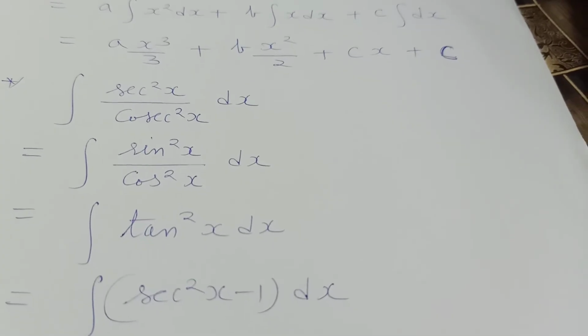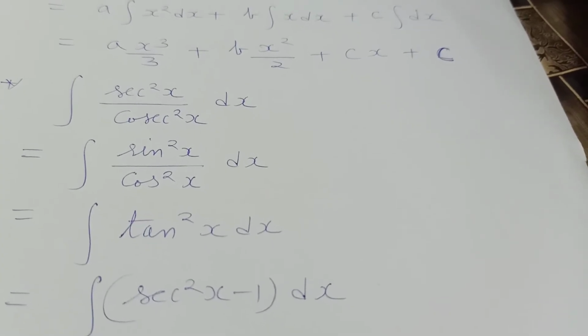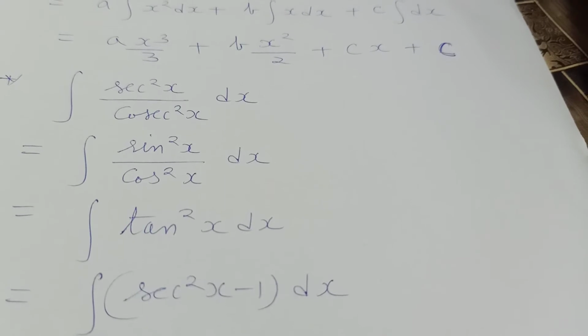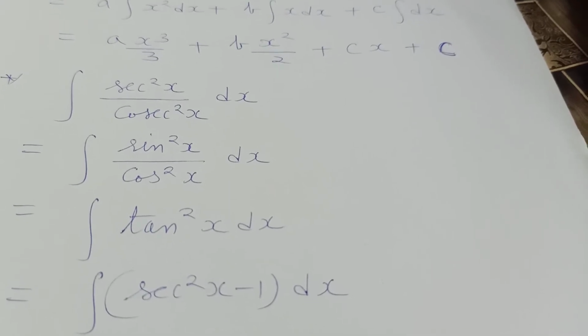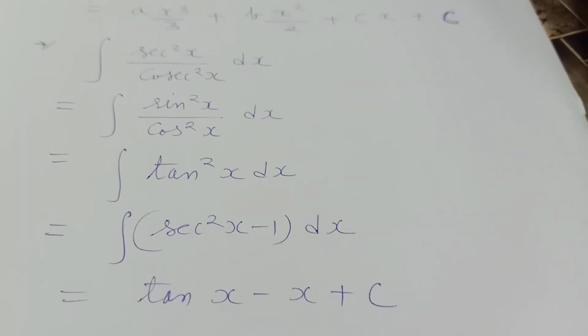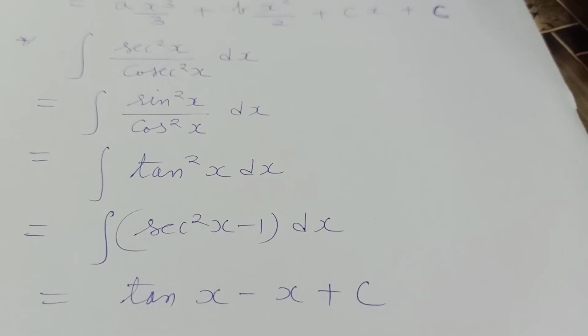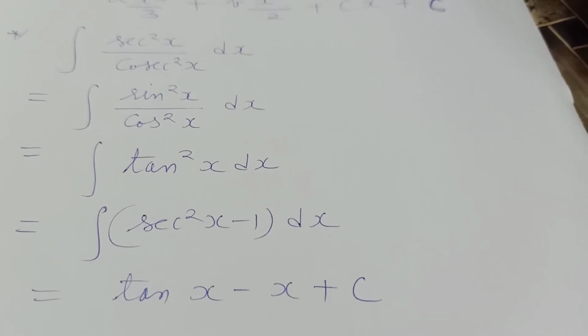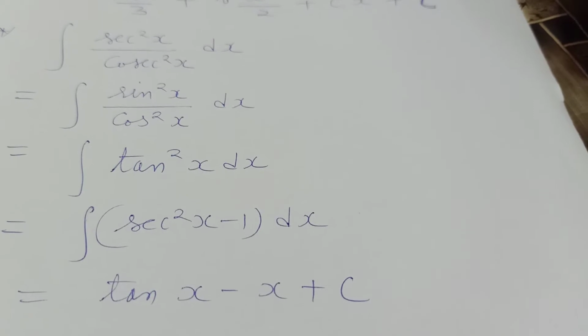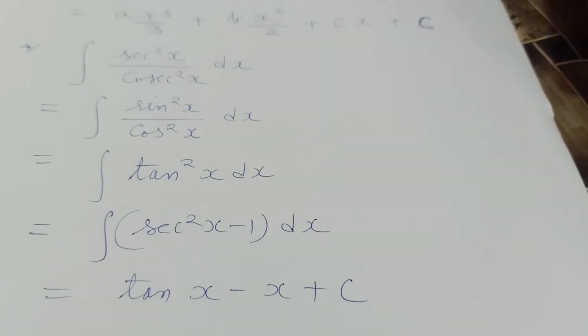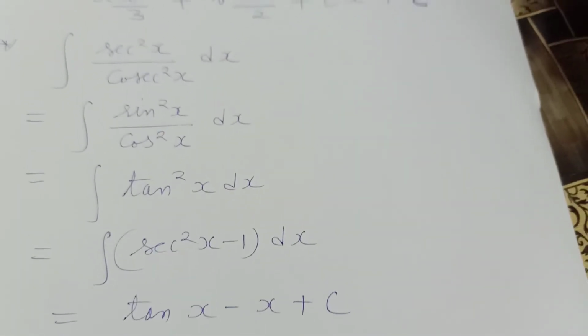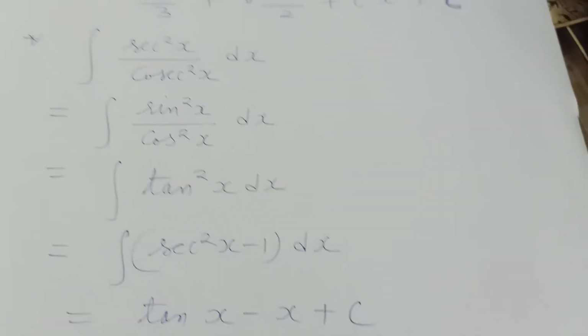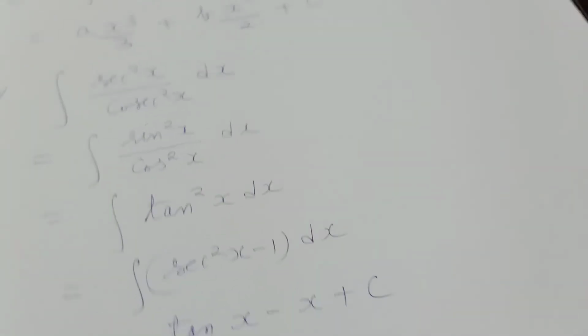Now there is no direct formula for integration of tan square x, so we use a trigonometric identity to write sec square x minus 1. Integration of sec square x we have as a formula, that is tan x, and integration of 1 is x plus the constant of integration. So this is our answer.